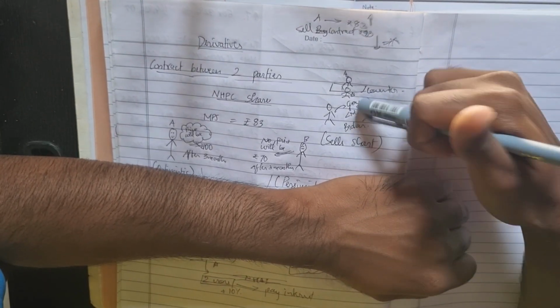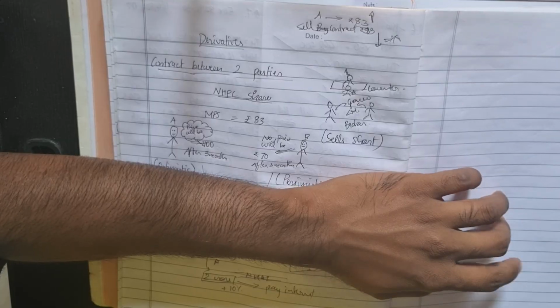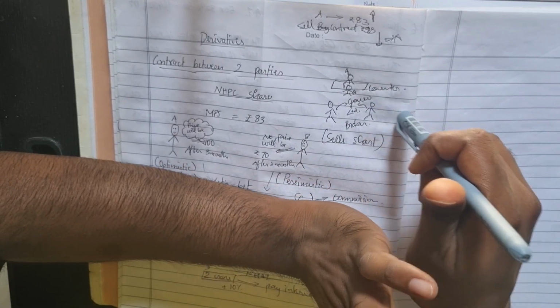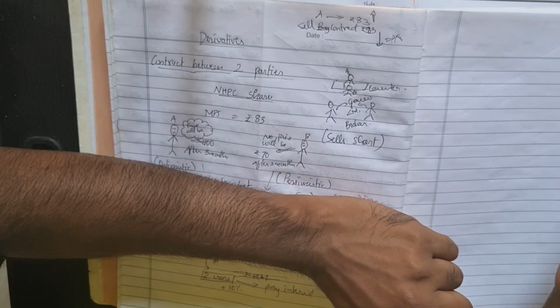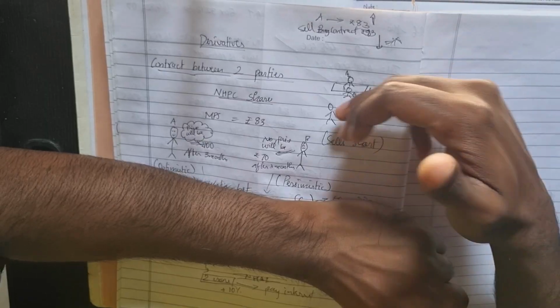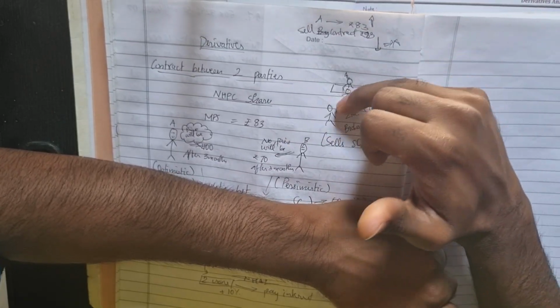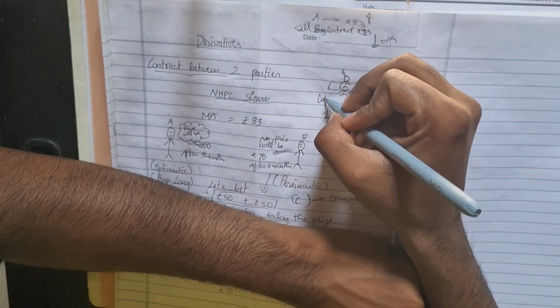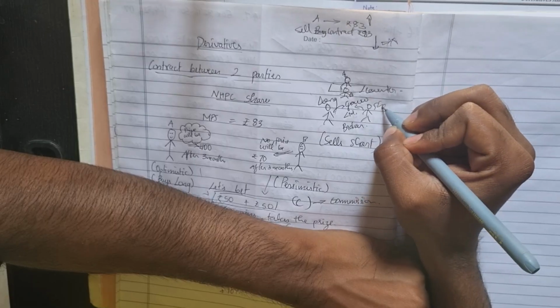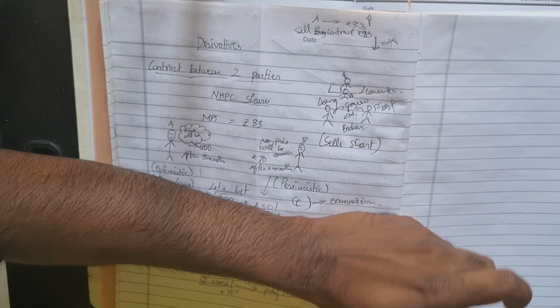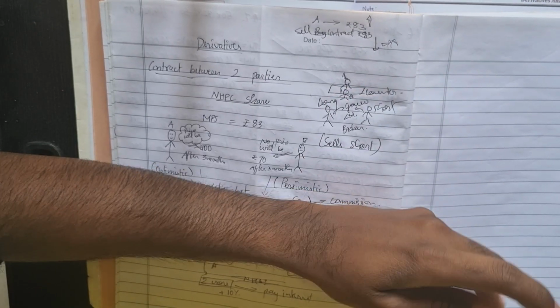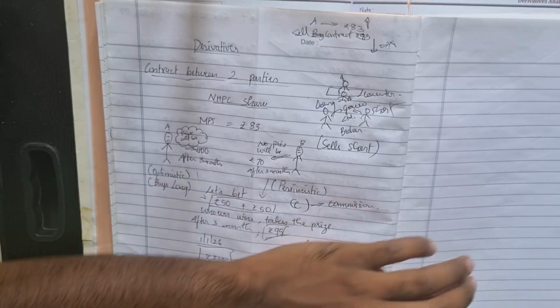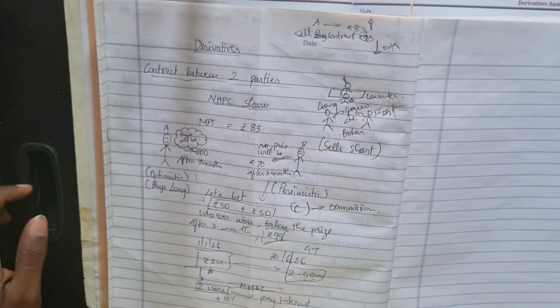Now this Groww person will make him meet with another person, but he will not tell the name. He will just take the information of long from here, and from here he will take the information of short. And the broker will let them play. So this is known as a futures contract. This is the basic difference.